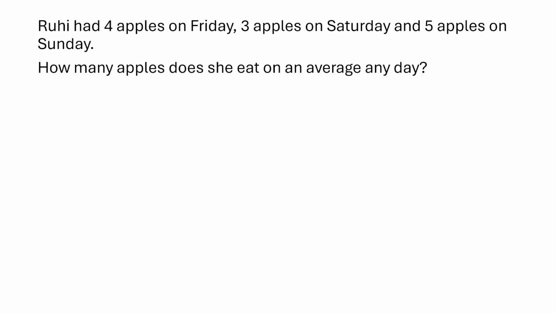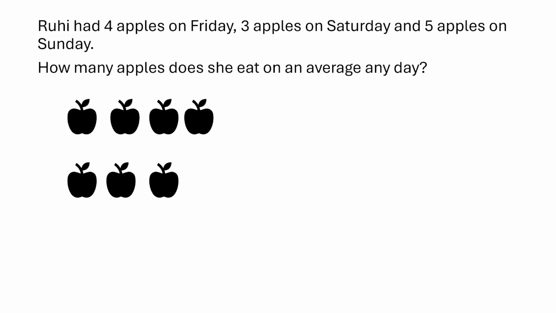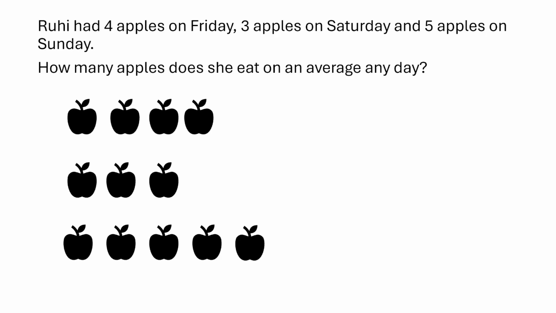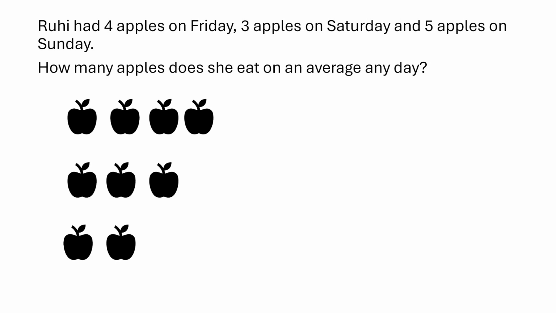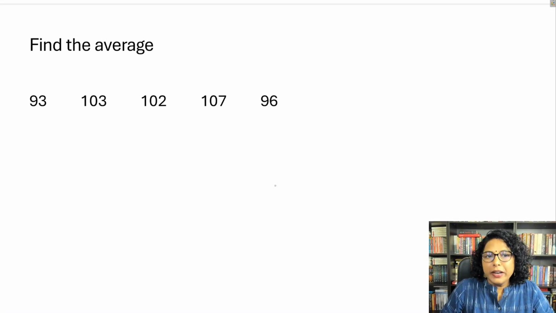the members. Ruhi had 4 apples on Friday, 3 apples on Saturday, and 5 apples on Sunday. So here, if the question is asking you to find the average, using the formula, you would say 4 plus 3, 7, 7 plus 5, 12. 12 divided by 3, you get 4 apples. So instead, can I say that 5 apples can be distributed as, yes, 4 on Friday, 4 on Saturday, and 4 on Sunday. So let's try to find the average of these numbers visually.